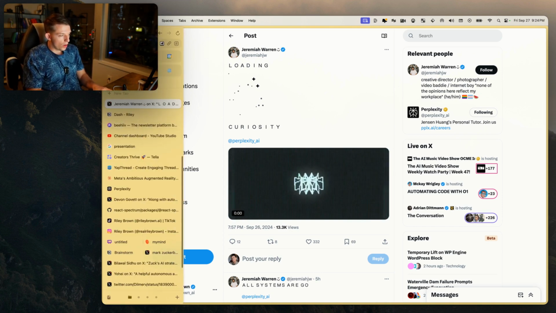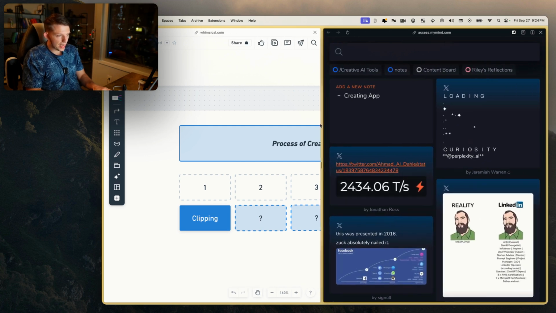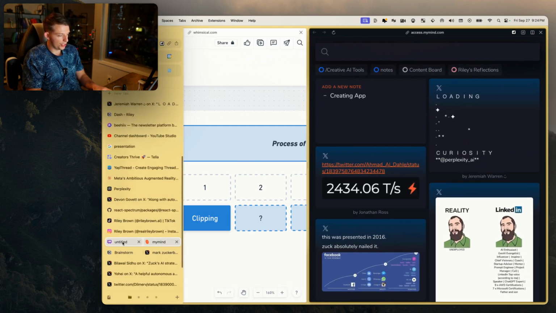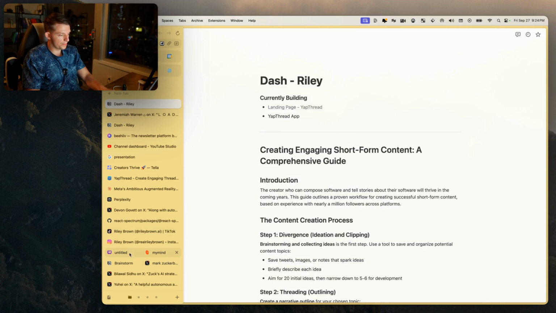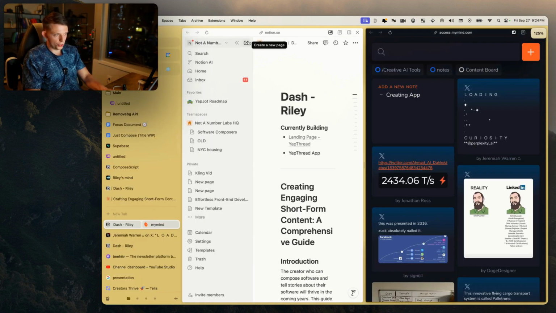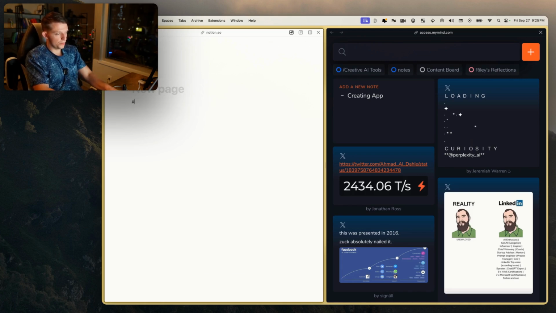And so what I can do is we're going to go back to this dual view right here. And we're actually going to do some ideation. And so what I want to do first of all is I want to open up a fresh page. And so I've been using Notion for this. On the left here, I'm going to have Notion. And on the right, I'm going to have MyMind. Now we have a place to do our 5 steps here. And I'm just gonna name them right here.